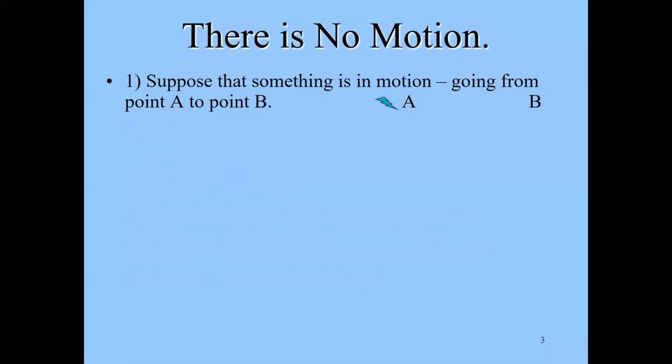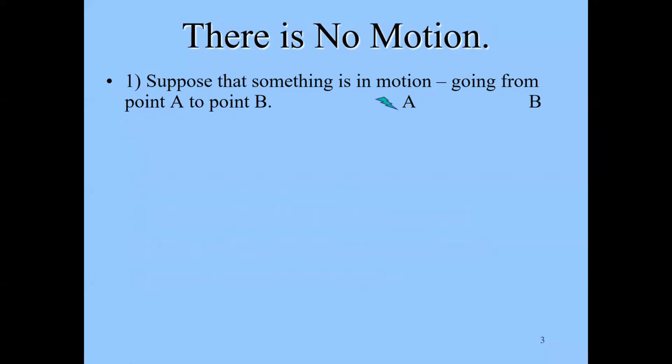All right, suppose that something is in motion. This is the supposition that's going to lead to a contradiction or an absurdity, and thus where we will end is with the conclusion that there is no motion.